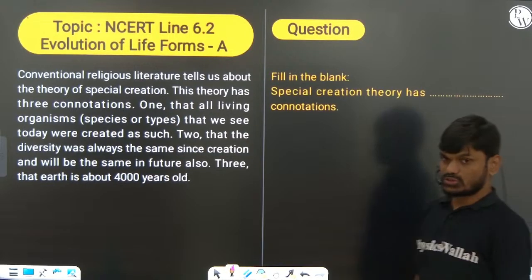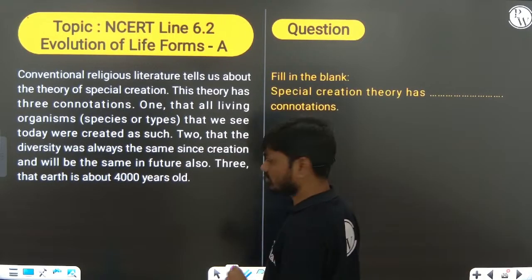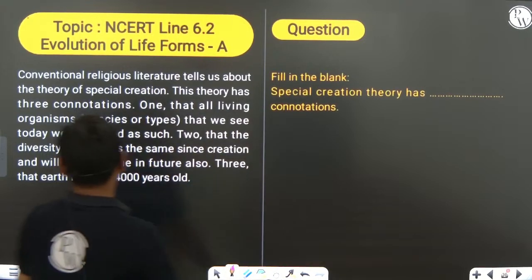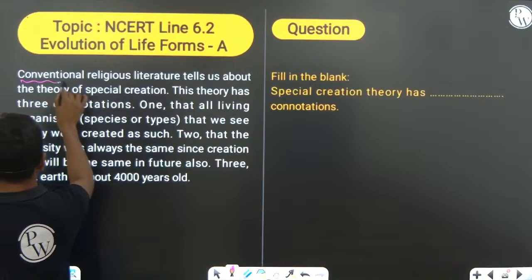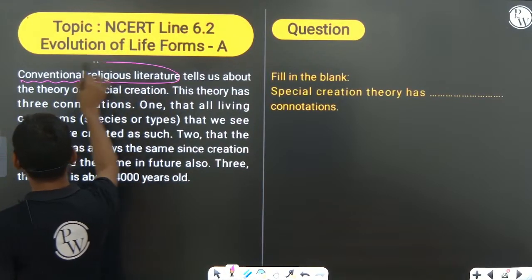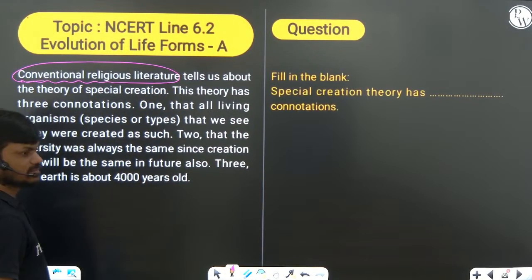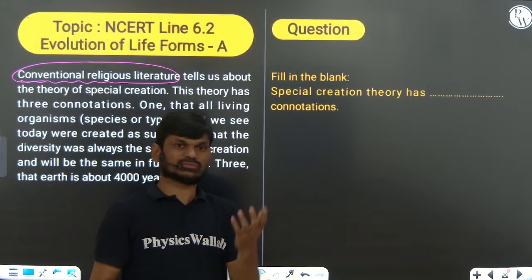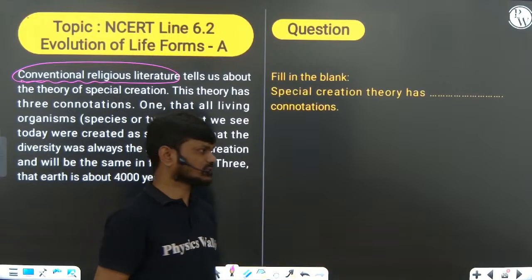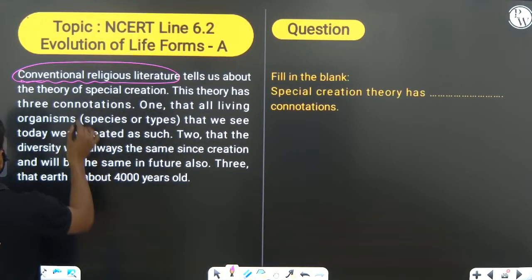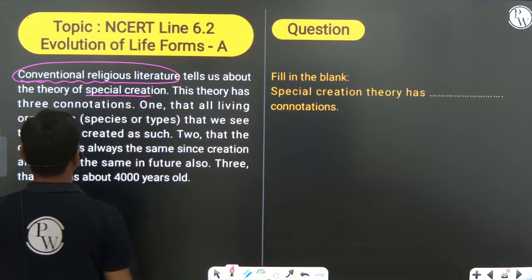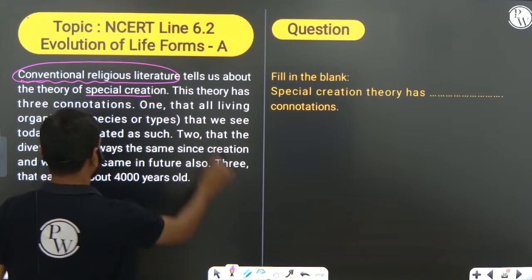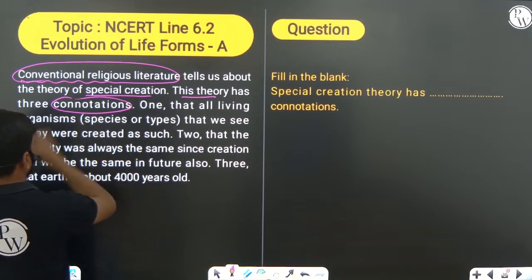Now, the special creation theory. The special creation theory was proposed by Father Suarez, according to conventional religious literature, that means according to the religious books. This theory has three connotations, three ideas.